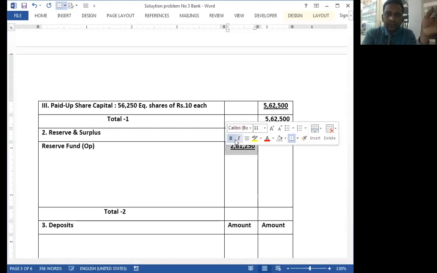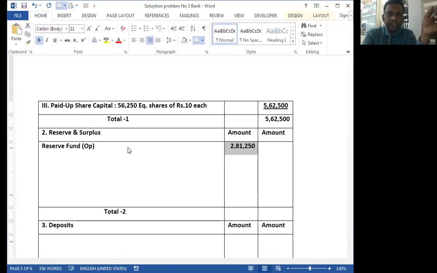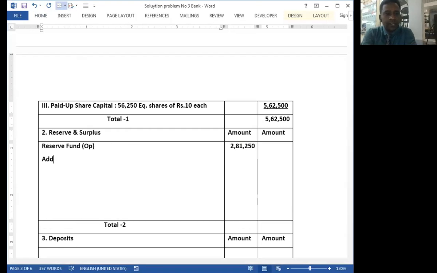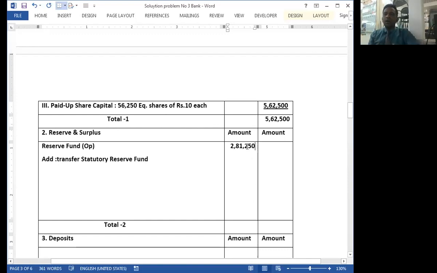And we transfer 20% in current year. Add statutory reserve fund. Okay, when we calculate the amount of current year profit, then we transfer it. What is the percentage of statutory reserve fund?